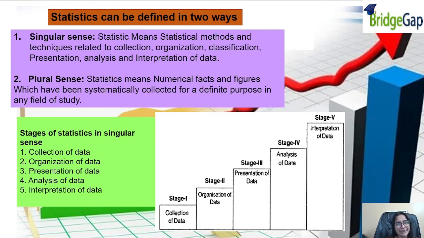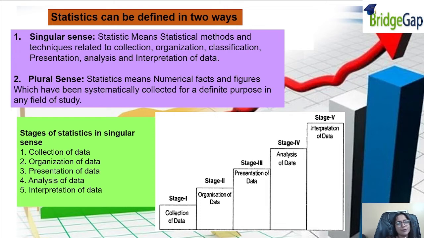Then I'll be organizing the data. I want to know how many are doing above 80, how many are from 50 to 80, so I'll have to organize it. Then I'll have to present it in such a way that it is understandable. And then I'll be able to analyze it, that okay, 30% are scoring above 80 marks, then 20% like that.